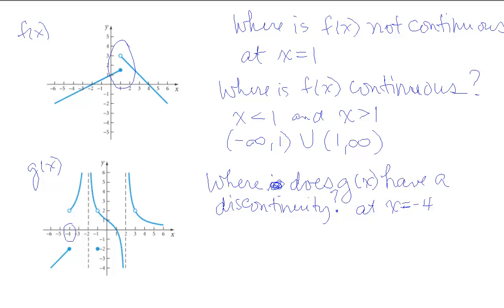It again has a discontinuity at -2, because it has a vertical asymptote. Okay. Then we have another one at -1. And that one has what's called a point discontinuity, or a removable discontinuity. It's removable because all I would need to do is take that point that's someplace else and fill it in.